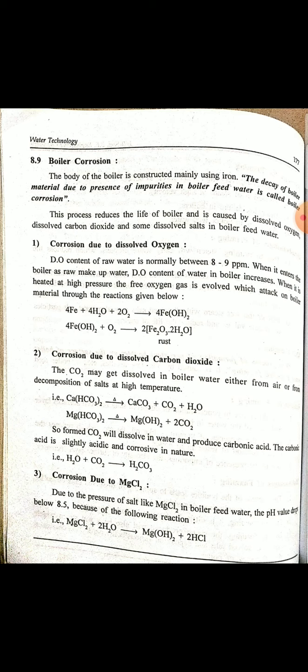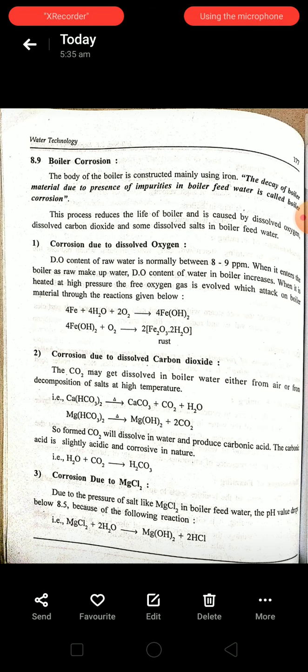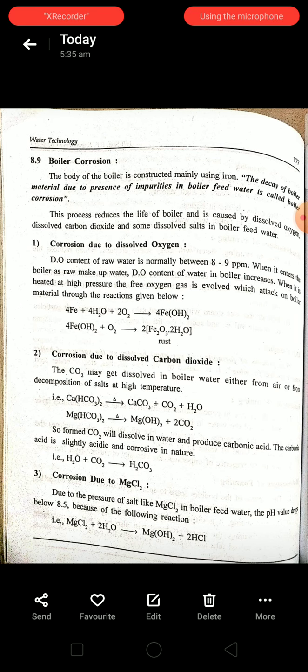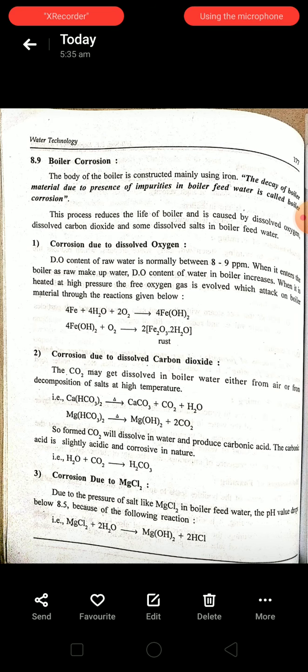When you heat the boiler in order to generate the steam at high temperature and pressure, oxygen gets liberated. As you already know, the boiler is usually made up of iron.